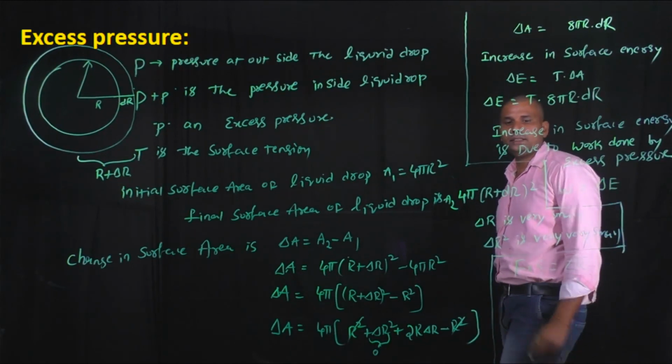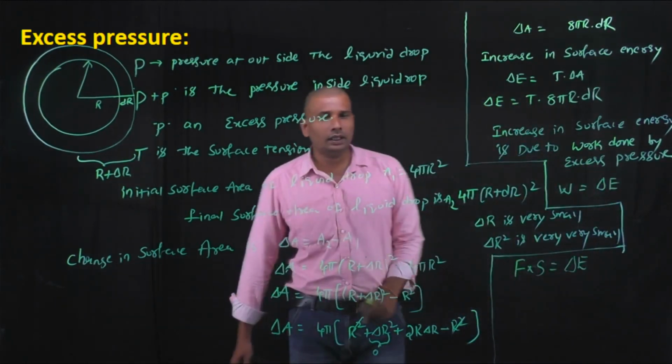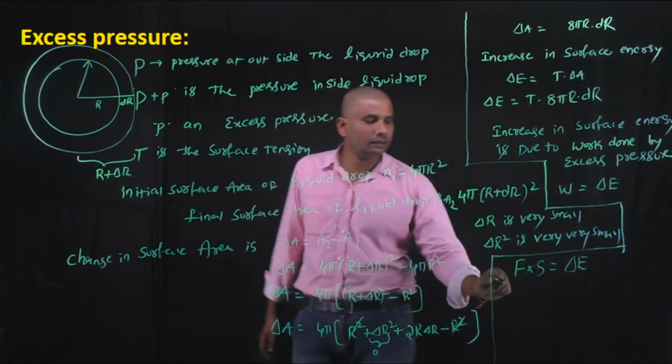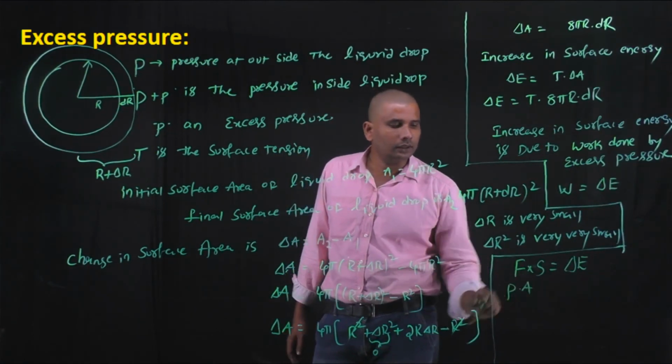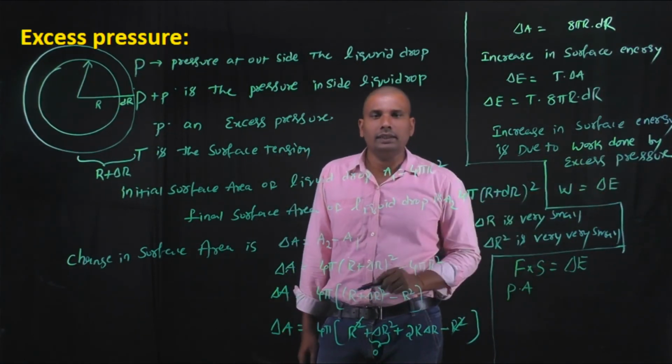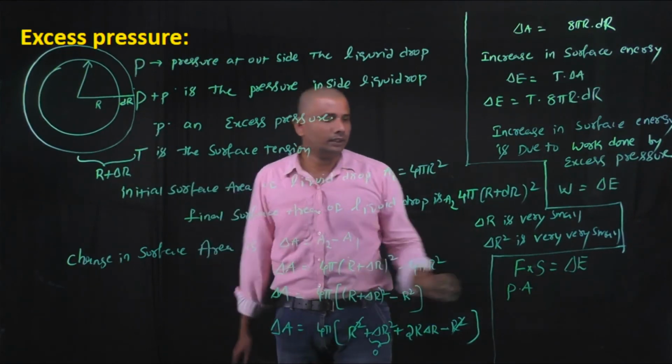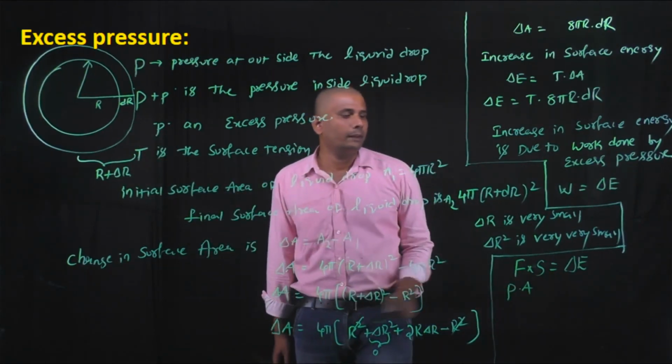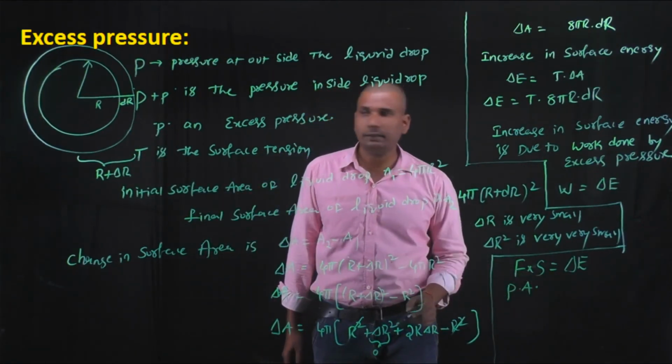The formula for the work done is force into displacement, which equals the increase in surface energy. Here the force can be written as pressure into area. This work done is due to the excess pressure inside the liquid drop. Here P is the excess pressure, so P into A into displacement.